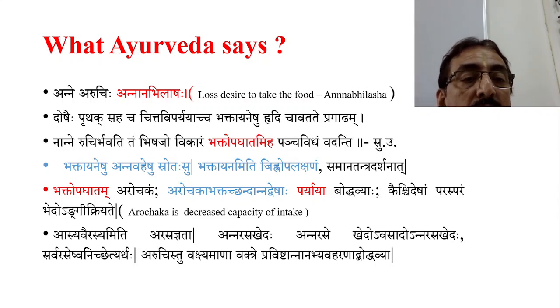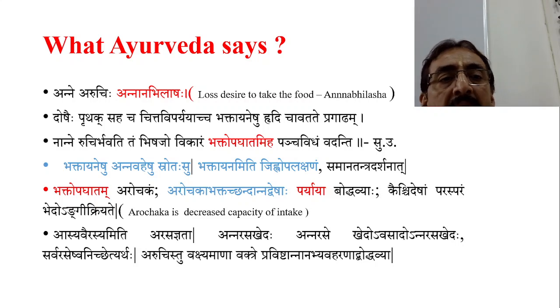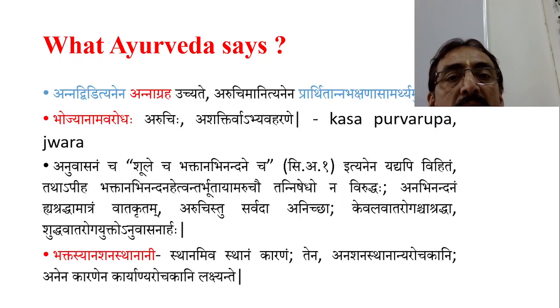Sarva Rasheshwa Nishchayartaha. Aruchistu Vakshamanaha Vaktre Pravishtanam Abhyavaharanaham Bodhavyaha. So like this, Annannabhilasha is there, Bhaktopagata is there, Arochaka is there, Aruchi is there, Asya Vairasya is there. Still, if you go on, so many other words are there. Annagraha.